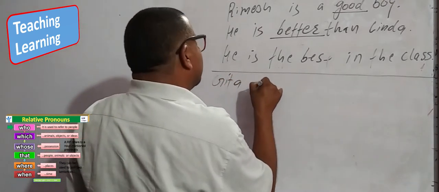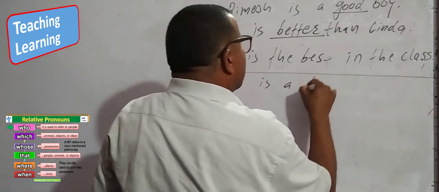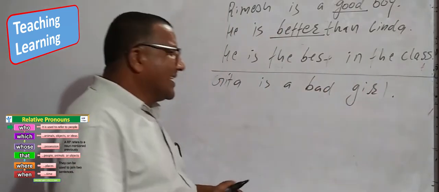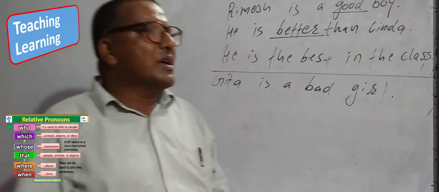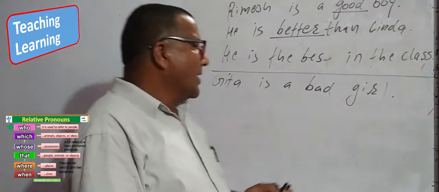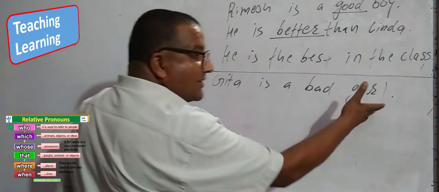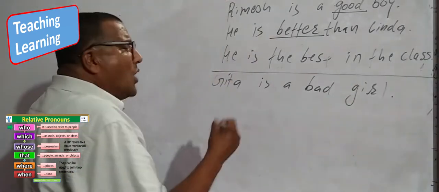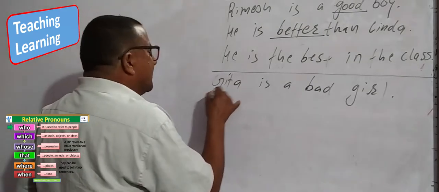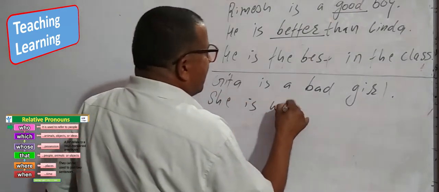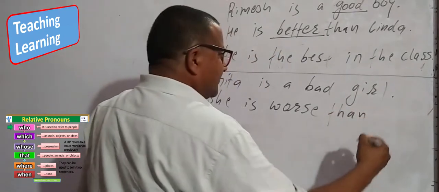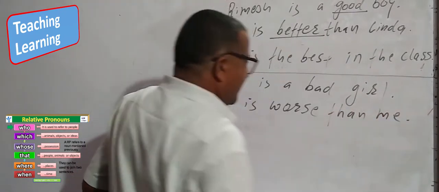Then second one, Gita is a bad girl. How is she? She is bad. Bad is the adjective. This is her character. How do we compare with bad? With Gita? She is worse than me.